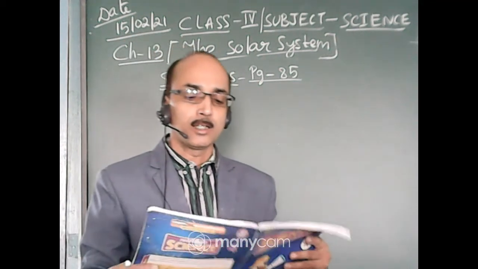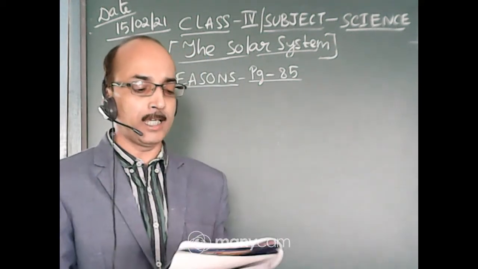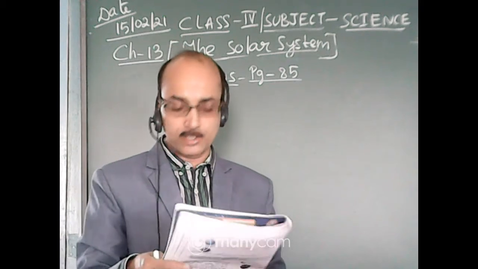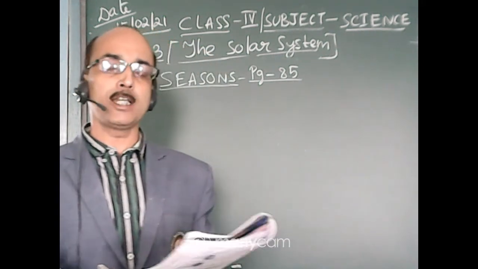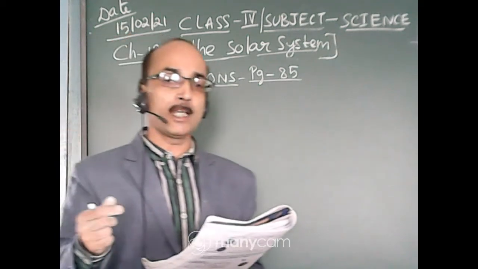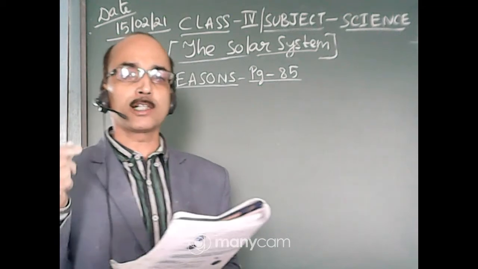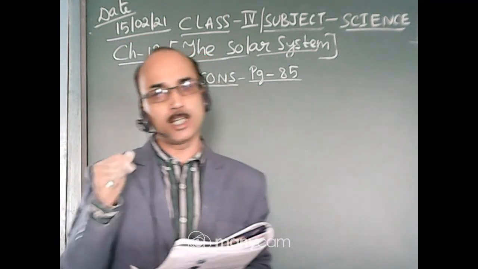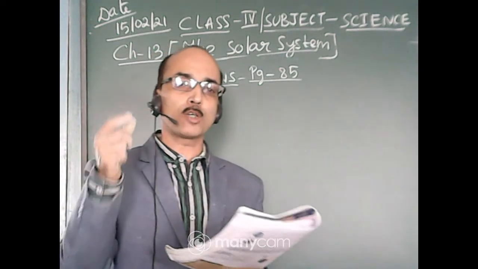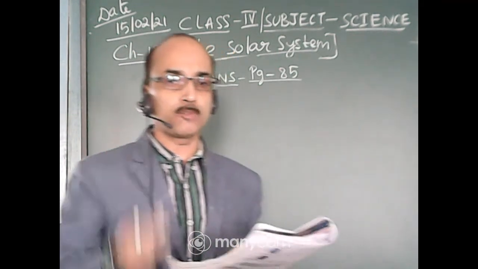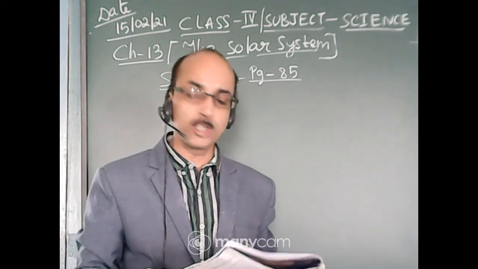Then we have learned why earth is called a unique planet. I am talking about page number 83 now. Earth is a unique planet because life can exist only on this planet. The life-supporting gas called oxygen is present here. The atmosphere is there, and it regulates the temperature of the earth. Water is also present there. So it is unique.